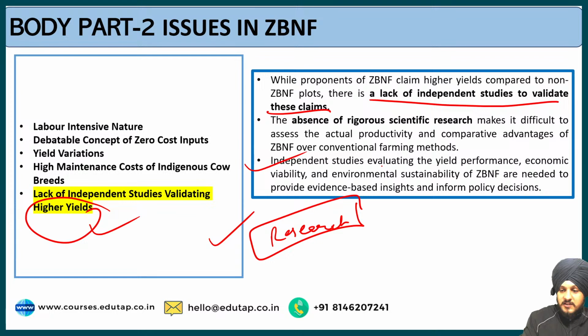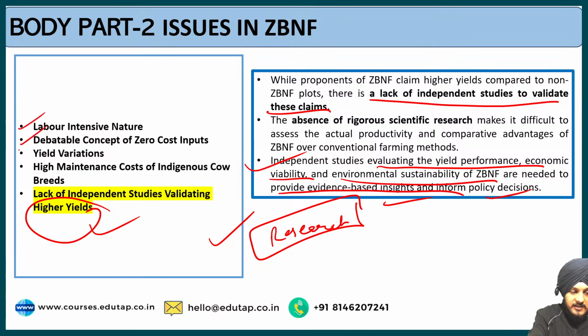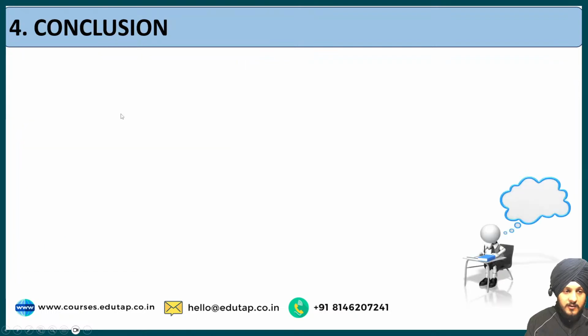So independent studies evaluating the yield performance, economic viability and environmental sustainability of ZBNF are needed to provide evidence-based insights and informed policy decisions. So these are the different issues related to zero budget natural farming.